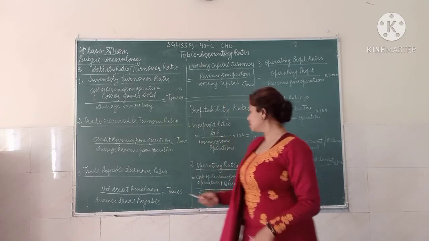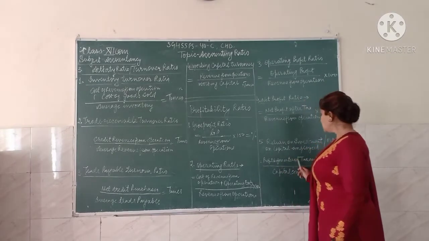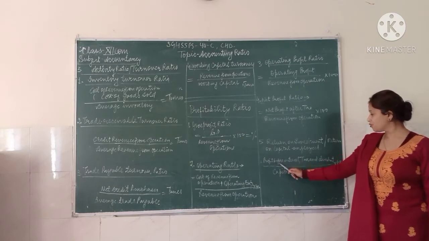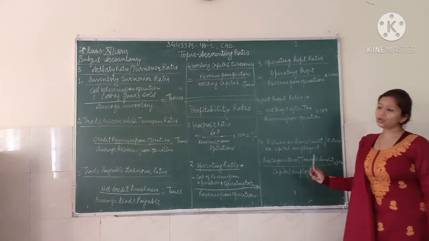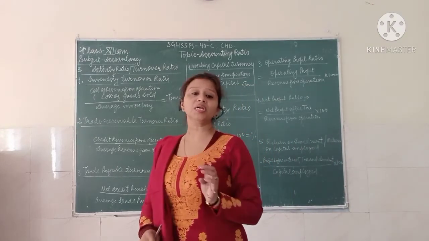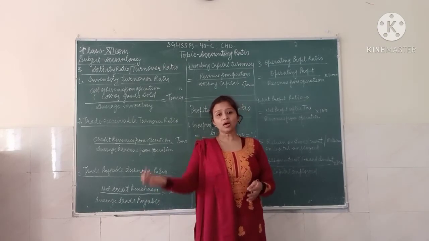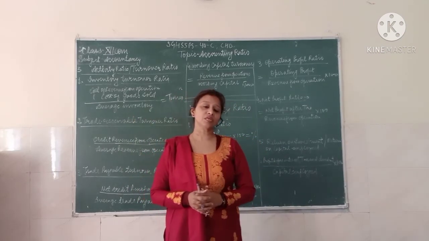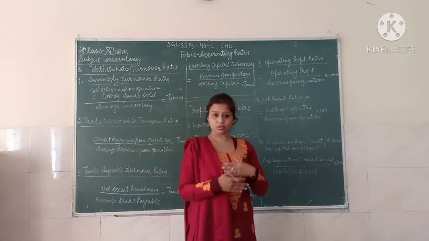The fifth ratio, that is the return on investment or return on capital employed, is a little different, because here the relationship is between the profit before interest, tax and dividend and the capital employed. So before doing it, you should also know what capital employed is. Capital employed means when the owner gathers their own money and outside money, and invests that money in the business, how it grows, how the return comes towards the business.